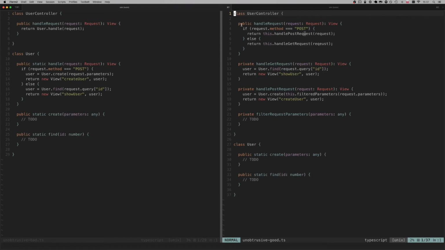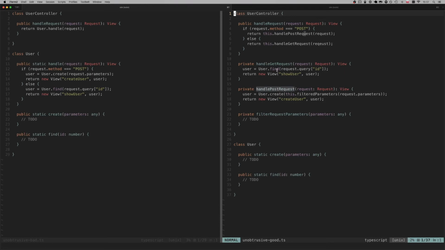So on the right, we have a better solution. We still have just one handleRequest method, but that method in the controller checks whether the request is post or get. And then, depending on what it is, it calls the handleGetRequest or handlePostRequest function in the same user controller class.